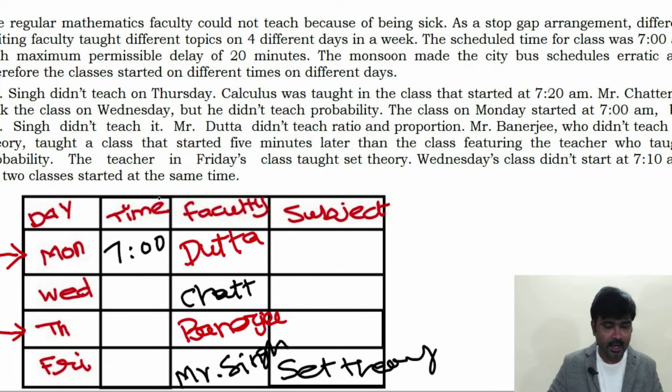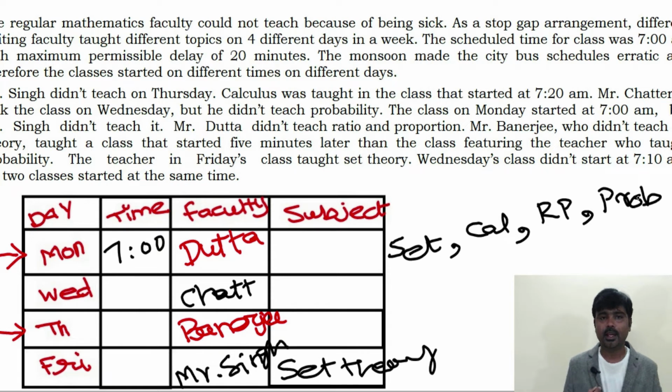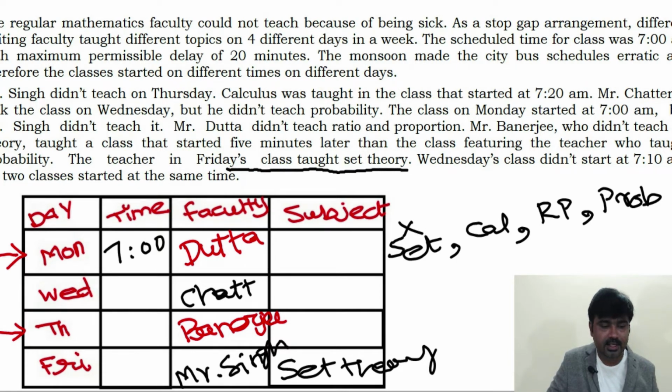What's the method? Now we are going to fill subjects for the days. The subjects are: one is set theory, the next one is calculus, the next one is ratios and proportion, the last one is probability. Okay, now I'll tell you the reversed approach of solving this question. Day is Monday, immediately you can eliminate set theory. The reason is Friday's class starts with set theory, so you can eliminate it using the day.